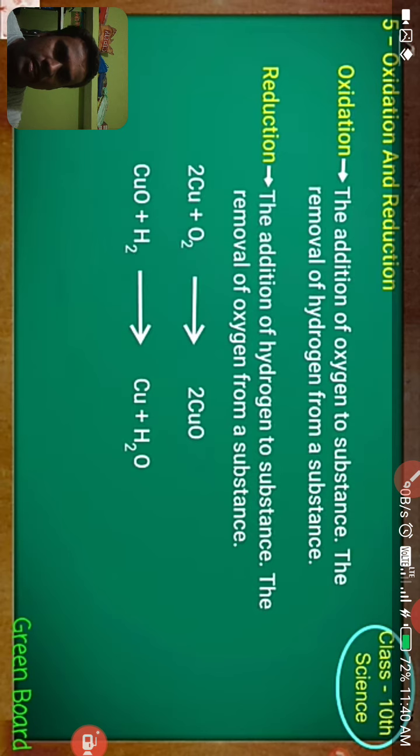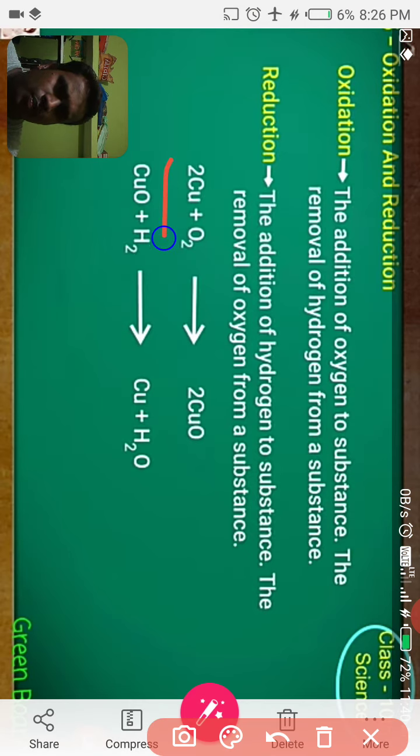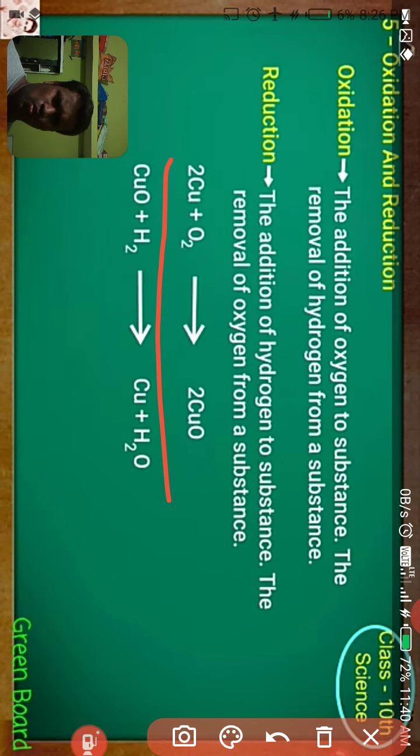For example, Cu plus O2 gives CuO. Here oxygen is added to copper, and we get copper oxide.